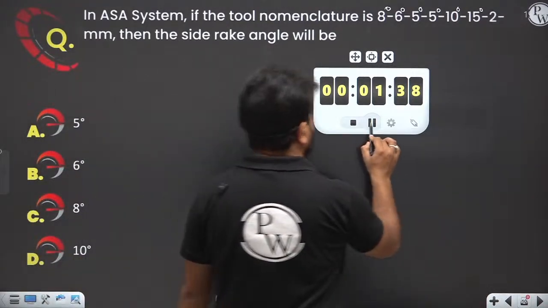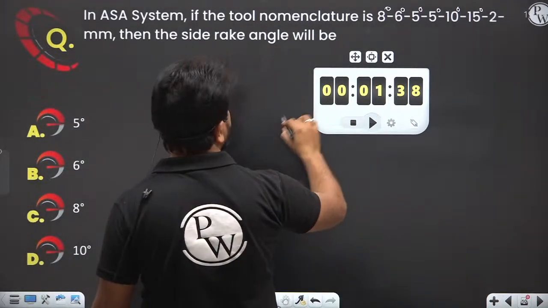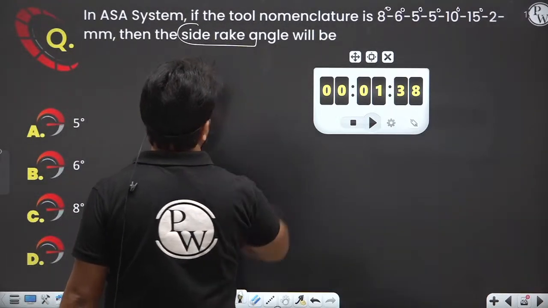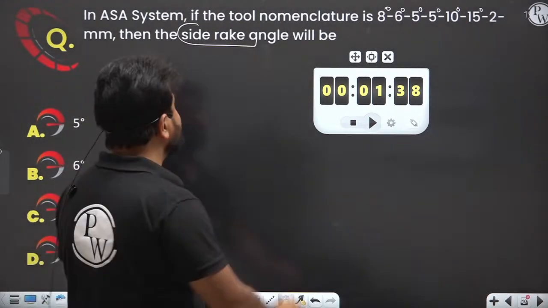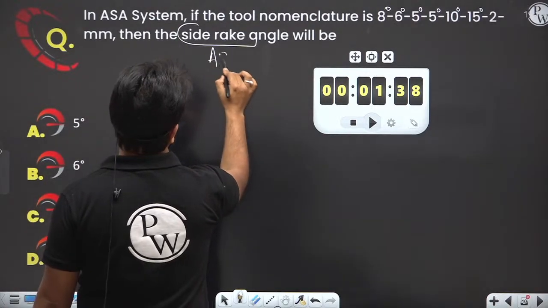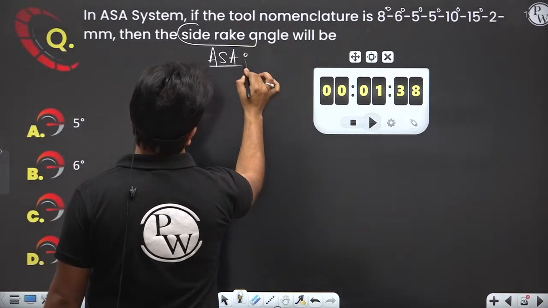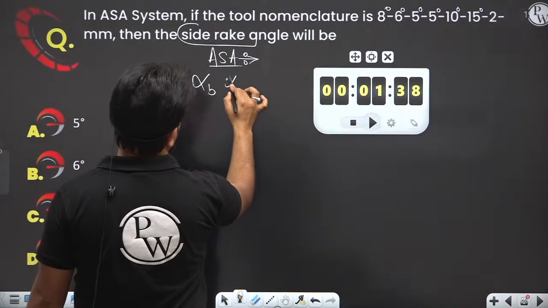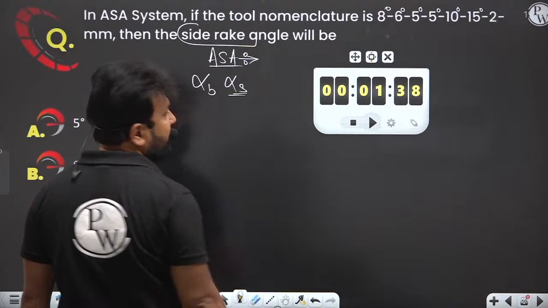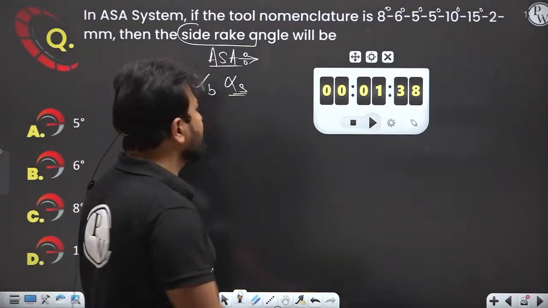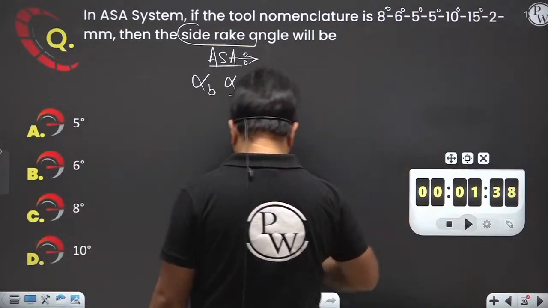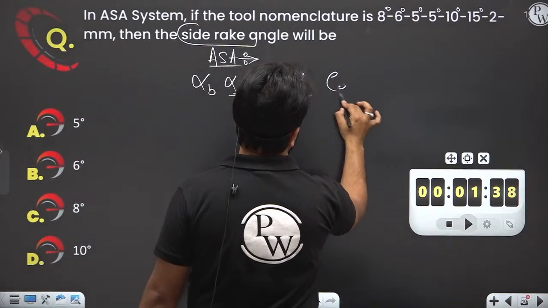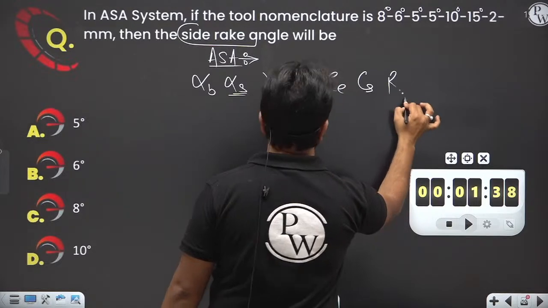So let me see what is the answer. He is asking the side rake angle. Do you know the ASA nomenclature? Back rake angle, side rake angle, end relief angle, side relief angle, end cutting edge angle, side cutting edge angle, nose radius.